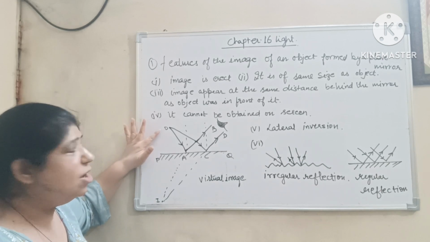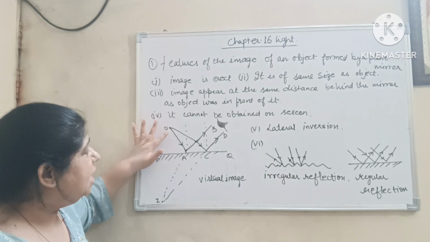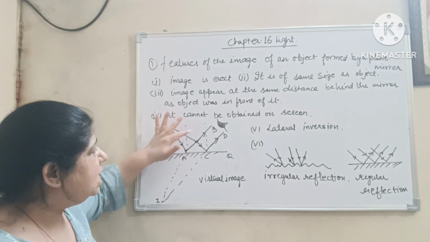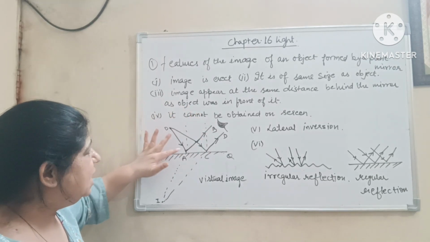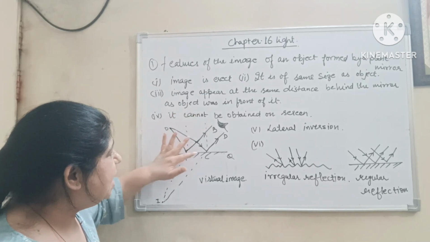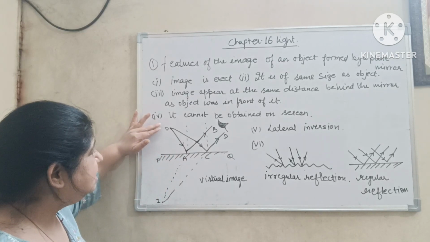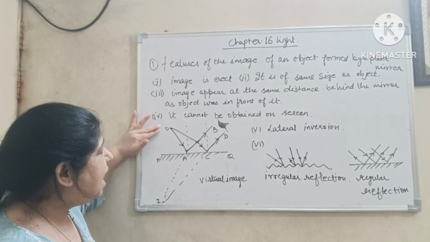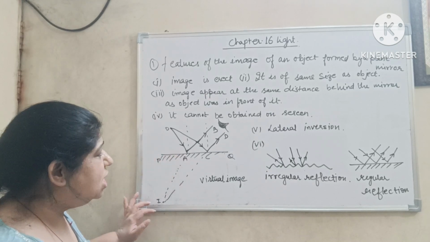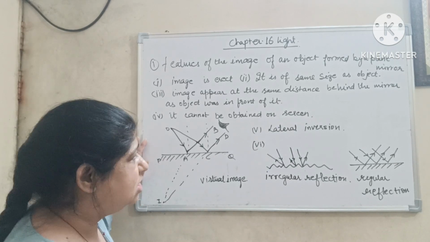The incident ray from the object O at A and incident ray from the object O at C will be seen at B and D simultaneously. It is the reflected ray, that is AB and CD. Now the image formed by the incident rays OA and OC will be at I, which is a virtual image, not a real image. That is, it cannot be formed on screen.